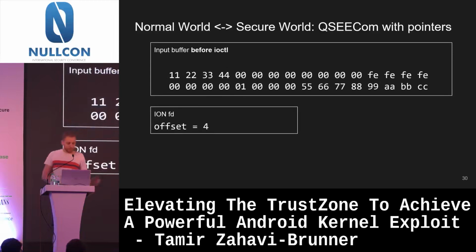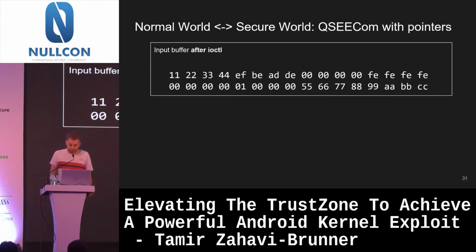So like, if you remember the input buffer I talked about before, in this example, this is how it would look before the IOCTL, the data that the user mode process wrote there. And if you look closely, you see that the address deadbeef is not there, because the user mode process doesn't know what physical address the ion buffer is at. All it knows is where it wants the address to be written to. So it attaches this ion file descriptor with an offset of 4. And then it's the kernel's job to basically go there and write the physical address. And now this looks the same as before.